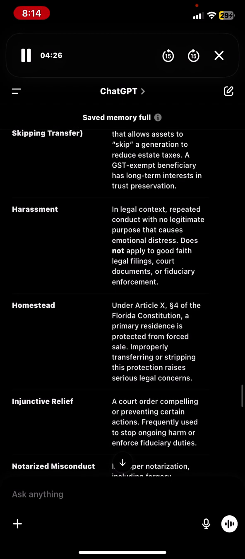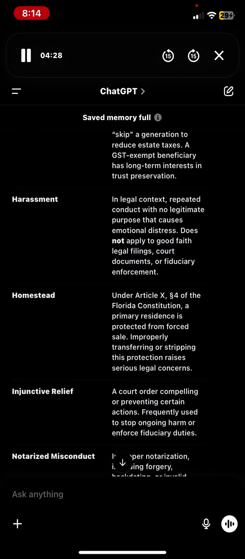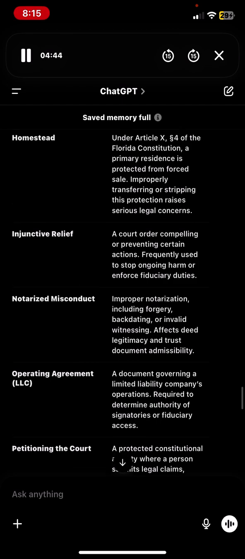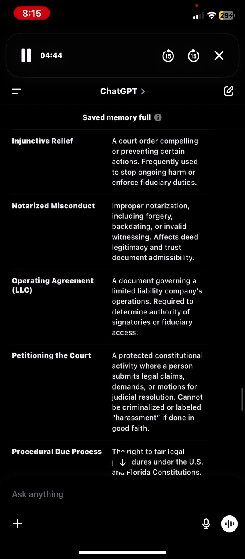Harassment, in legal context, repeated conduct with no legitimate purpose that causes emotional distress. Does not apply to good faith legal filings, court documents, or fiduciary enforcement. Homestead. Under Article X, Paragraph 4 of the Florida Constitution, a primary residence is protected from forced sale. Improperly transferring or stripping this protection raises serious legal concerns.